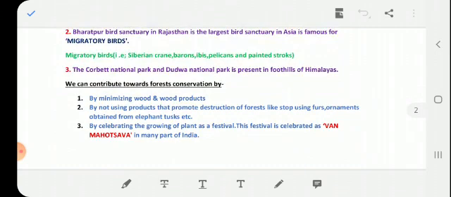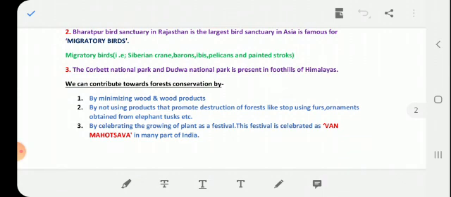Yes, all of us know that we can also contribute towards forest conservation. By which ways can we contribute? First is by minimizing wood and wood products. Second, by not using products that promote destruction of forest, like stop using furs, and ornaments obtained from animal tusks, etc. Okay.